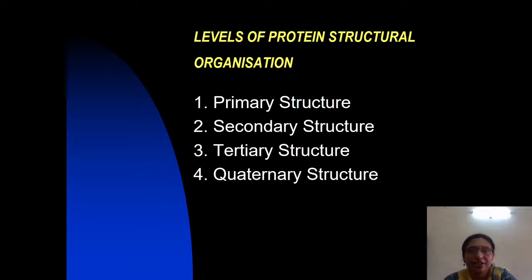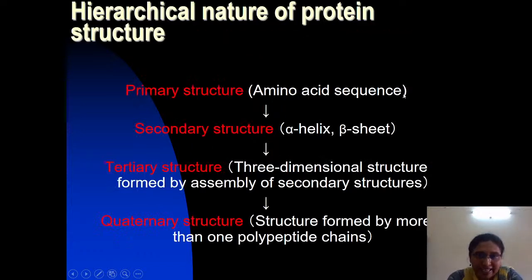I think you understood why the protein has to undergo structural organization. Once it is synthesized in the linear form, in order to attain three-dimensional structure and become fully active, it needs to undergo various levels of organization: primary, secondary, tertiary and quaternary. Monomeric proteins undergo the levels of organization up to tertiary structure, whereas oligomeric proteins undergo all four levels of structural organization.